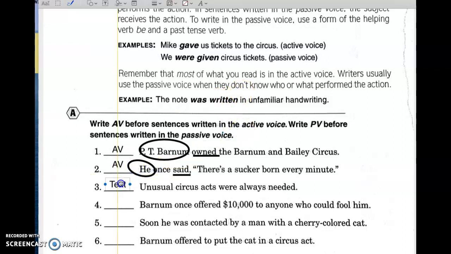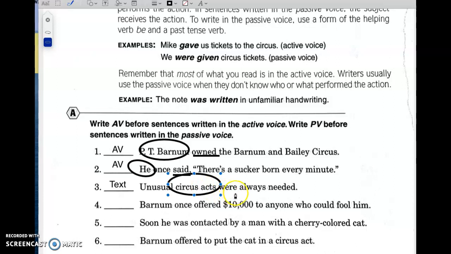Now, with the next one, let's take a look. Unusual circus acts were always needed. Okay, our subject here is unusual circus acts. They were always needed, okay? So our subject, again, is circus acts. Now something is happening to our circus acts here. They are being needed. Somebody needs the circus acts, okay? The needing is happening to the circus acts.